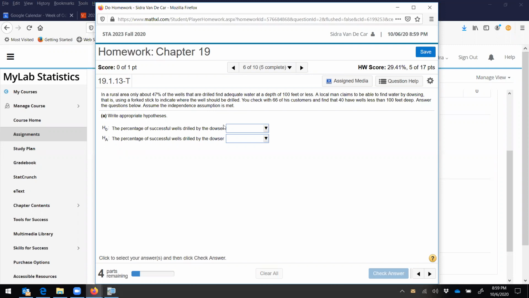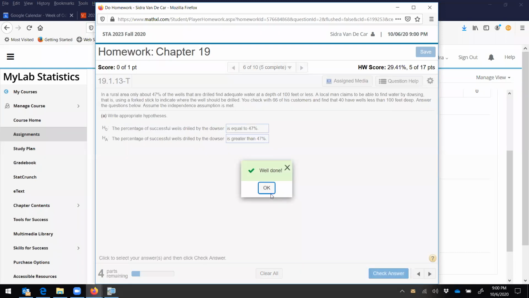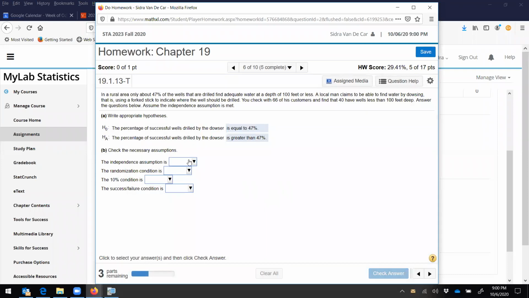So our null hypothesis is that the percentage of successful wells drilled by the dowser is equal to 47%, the same as what would be in the region. If he actually has skill though, then we would think that it would be bigger than 47%. All right, now it says assume the independence assumption is met, so we'll say it's satisfied.